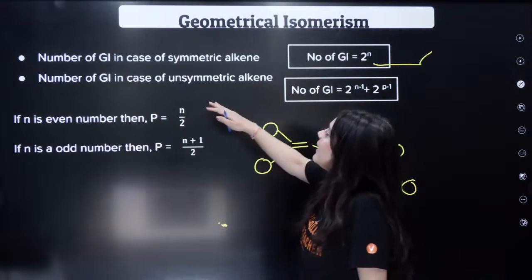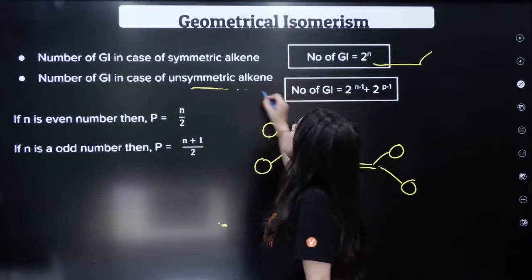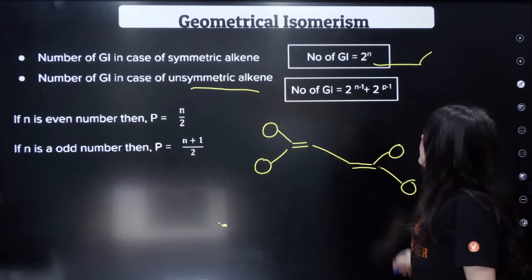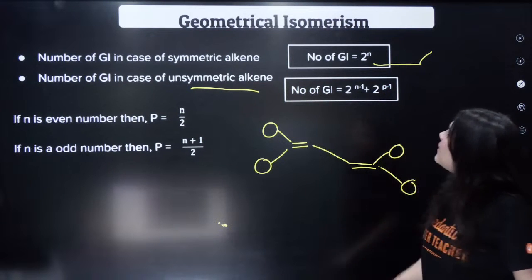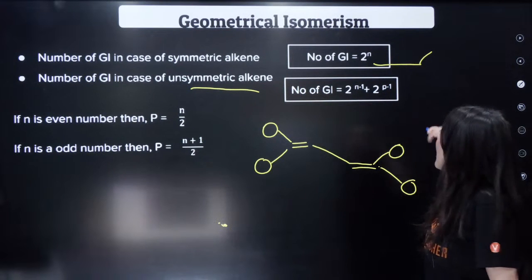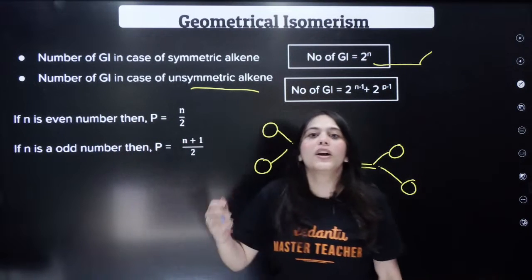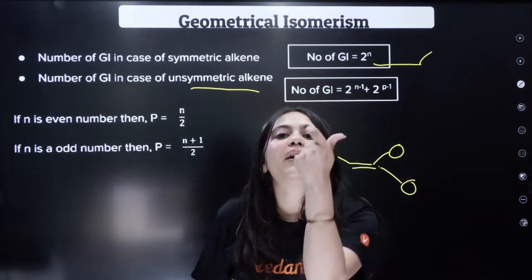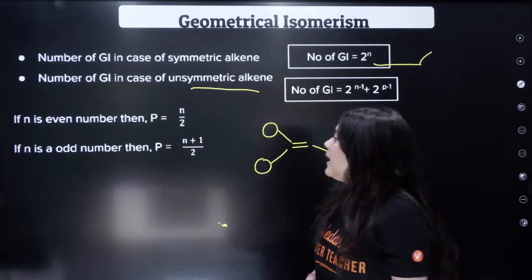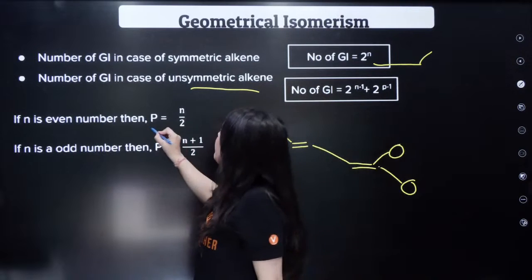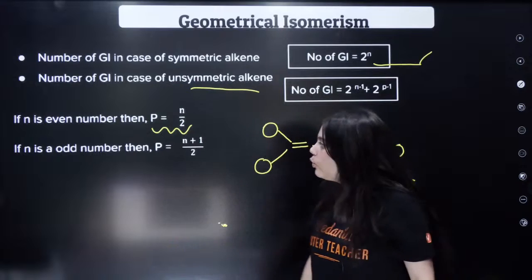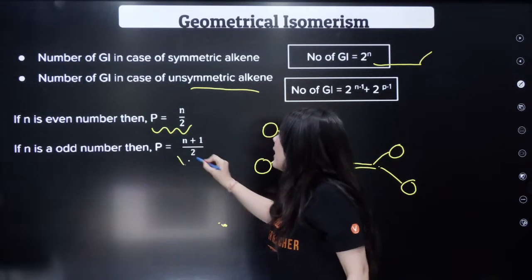But the number of geometrical isomers in the case of unsymmetrical alkenes will be 2 to the power n minus 1 plus 2 to the power p minus 1, where n is the number of double bonds. If n is even, then the value of p would be n by 2. If n is odd, then the value of p will be n plus 1.